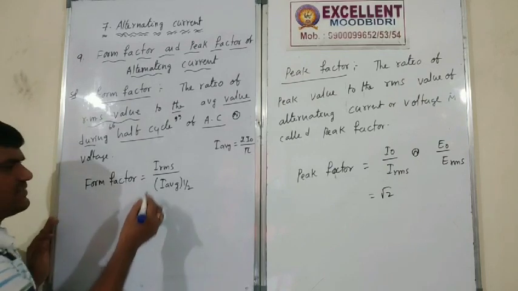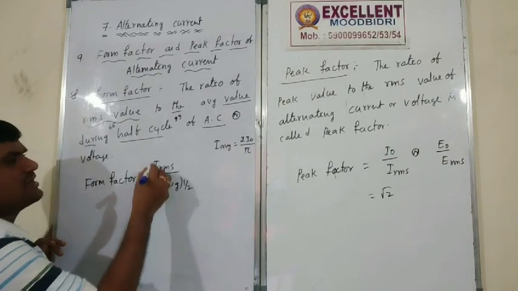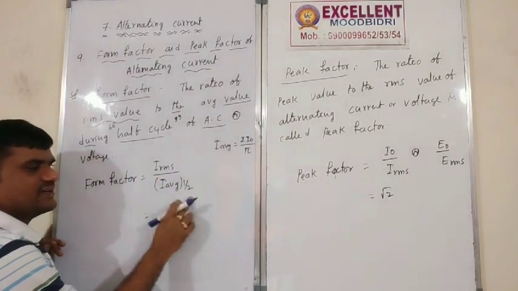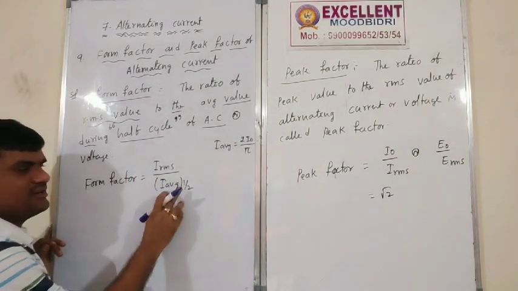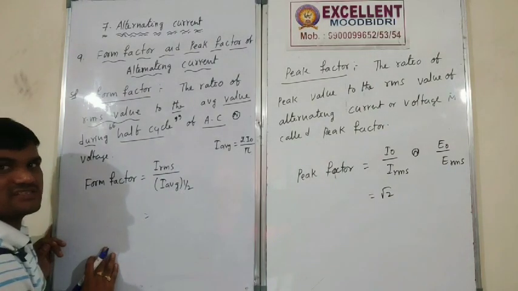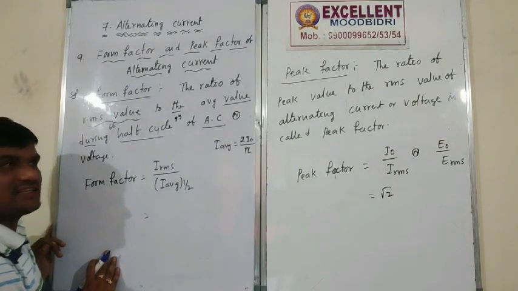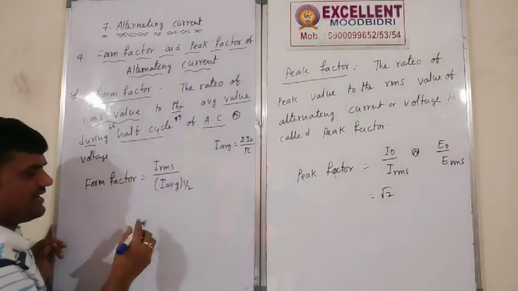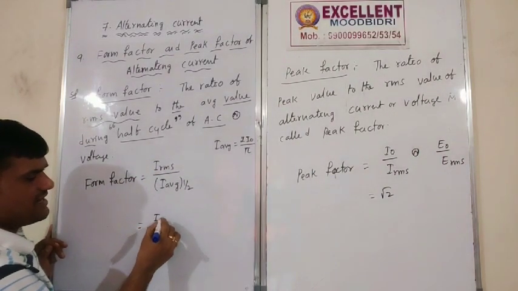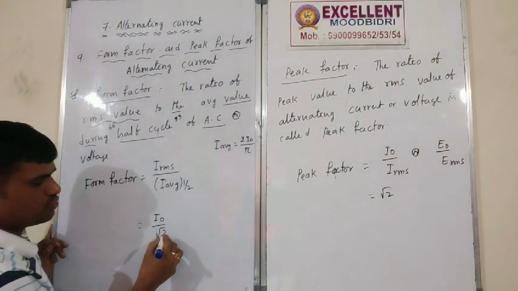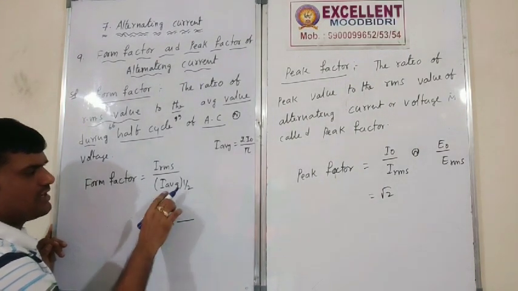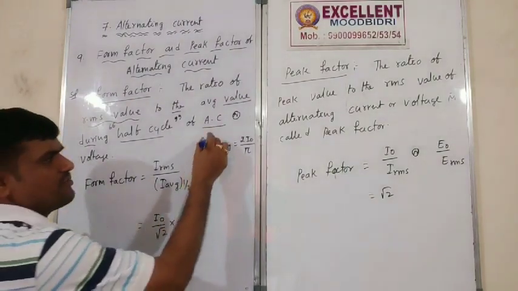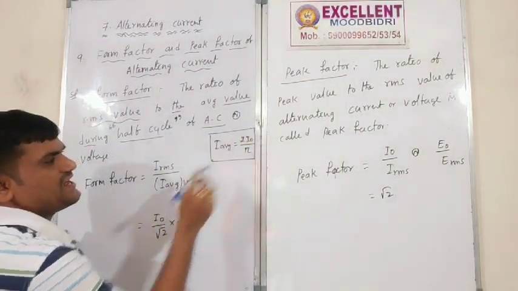Form factor is equal to IRMS by I average during half cycle. IRMS value I have just now: I naught by root 2, into I average half cycle, which is 2 I naught by pi.